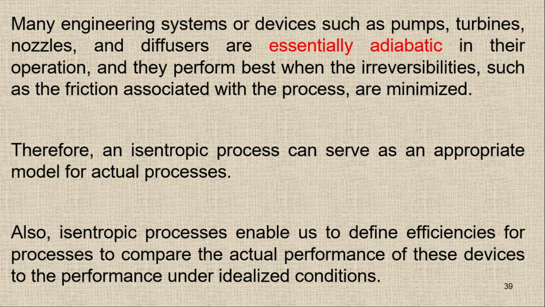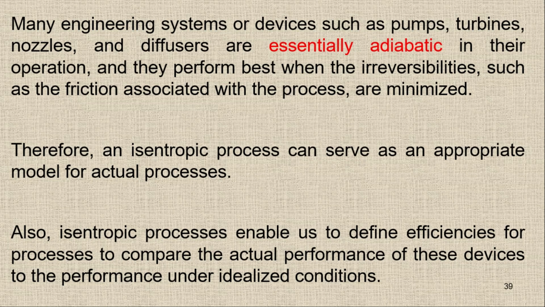Now, devices such as pumps, turbines, nozzles, even diffusers, are essentially adiabatic. Normally, we make sure that there is no heat transfer from these devices, and they perform best when the irreversibilities such as friction associated with the process are minimized.